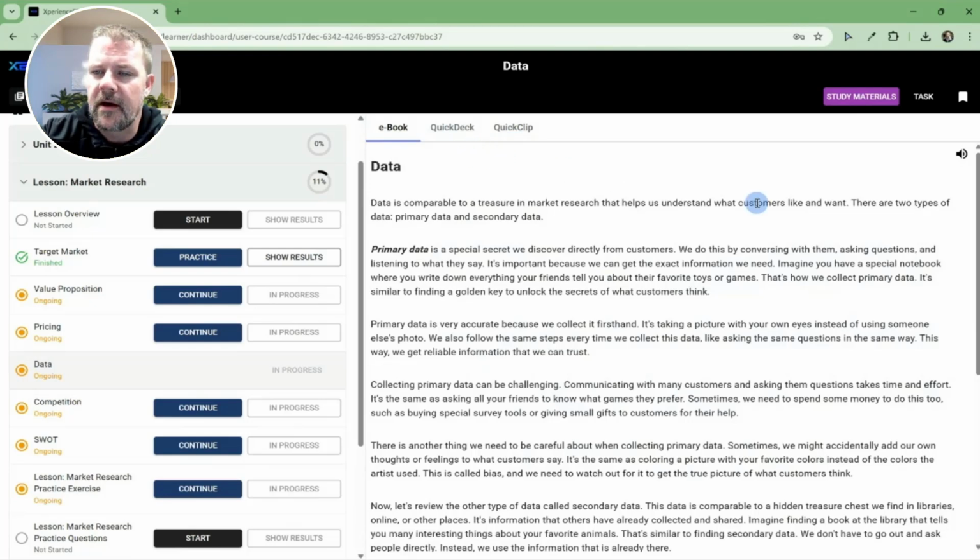I do want to point out that in the upper right corner, you will see the immersive reader. This is the speaker icon. This is available everywhere in XED. And in just a moment, I'll give you a demonstration of how that works.